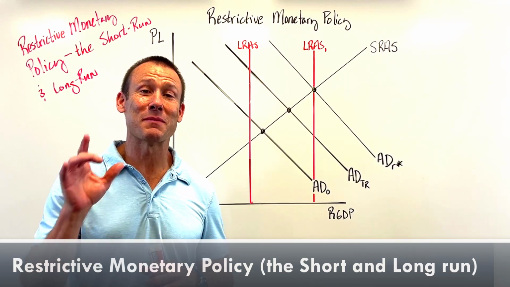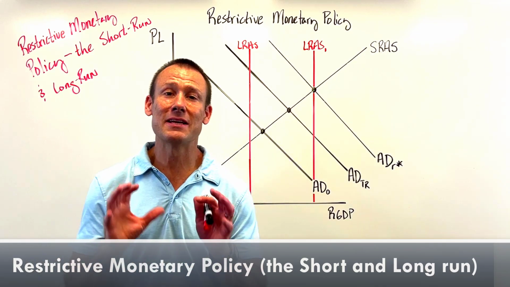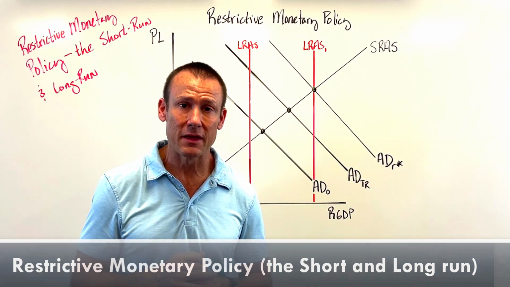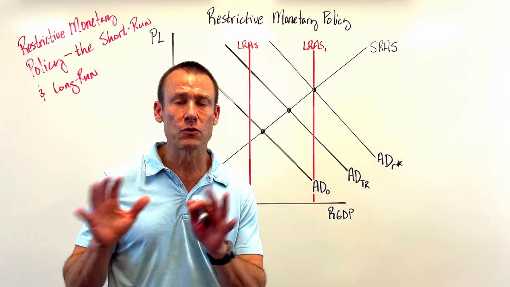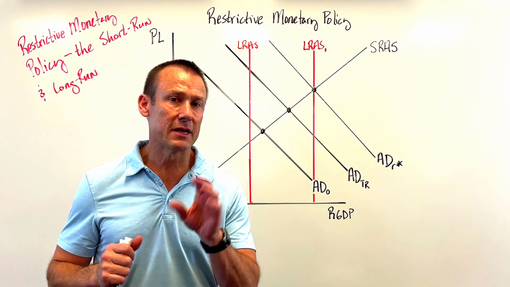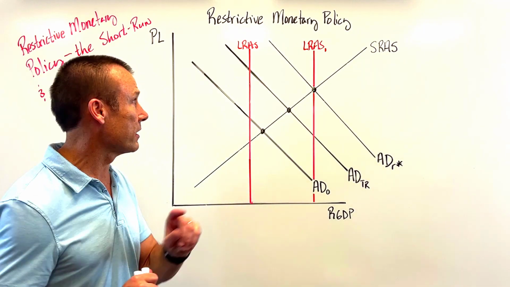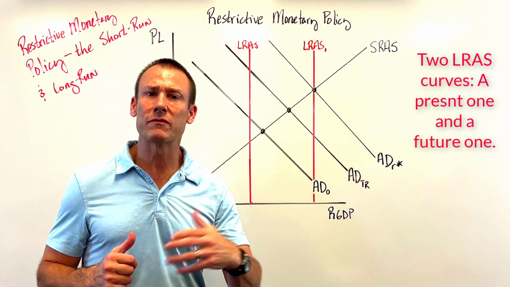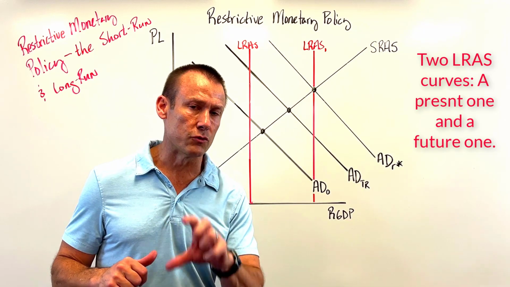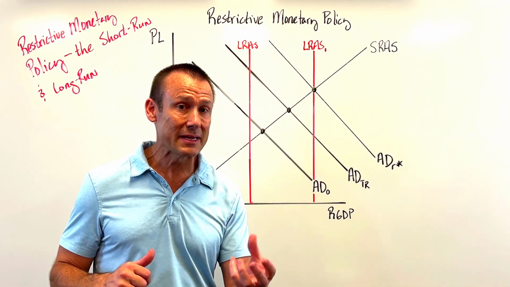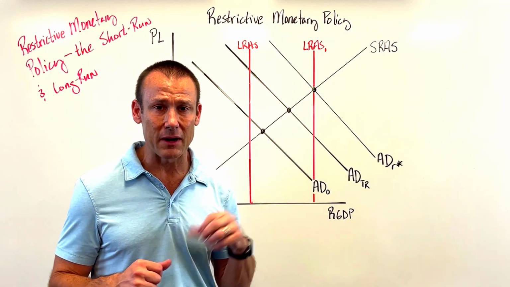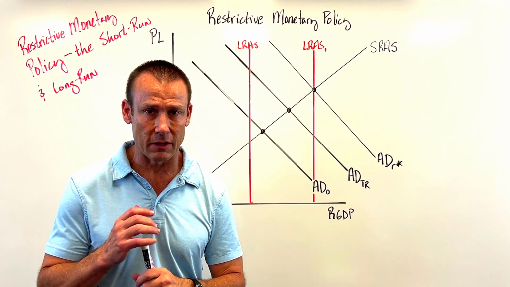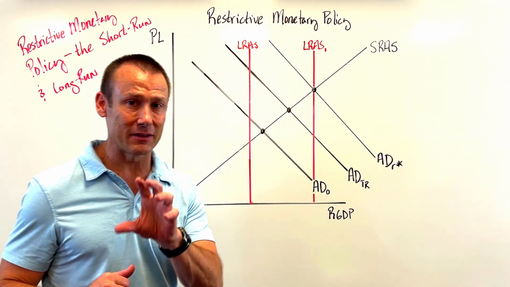Hey everybody, in this video we're talking about monetary policy in the ASAD model. Here at Econ Busters, we're trying to push a new paradigm, a new way of teaching monetary policy with the ASAD model. We already have a few videos out there that I invite you to go watch. In this video we're getting a little bit more complex. We're adding in the LRAS curve. And I want to say right from the beginning, we maybe don't even need to add in the LRAS curve under this new framework, but I did want to show people how it would still work with the LRAS curve. So let's get to it.